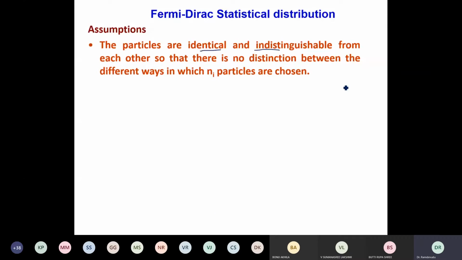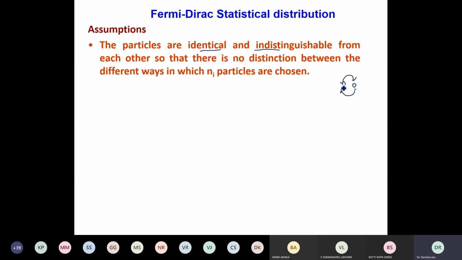That means if I take one electron here and put another electron here, I don't feel any difference between these two. They're identical. Even if I interchange these two electrons from one place to another, I cannot find any distinction between the different arrangements.